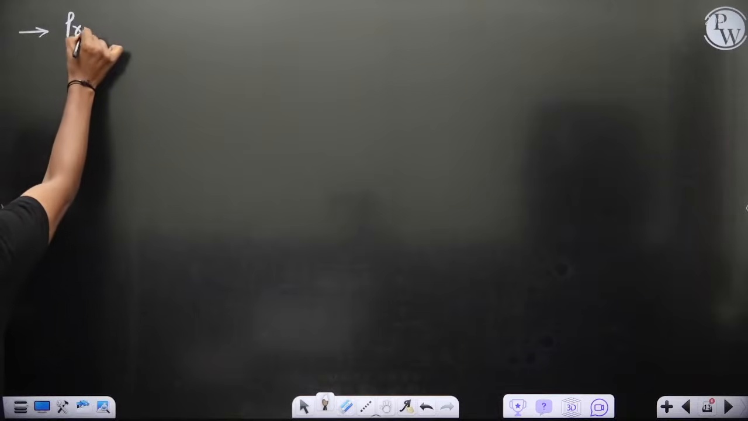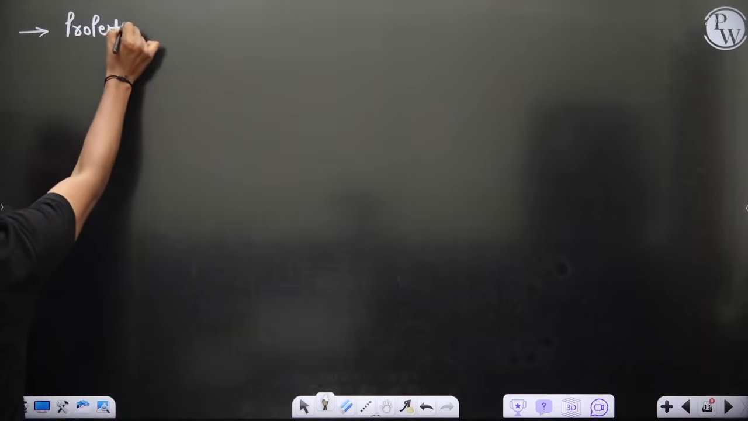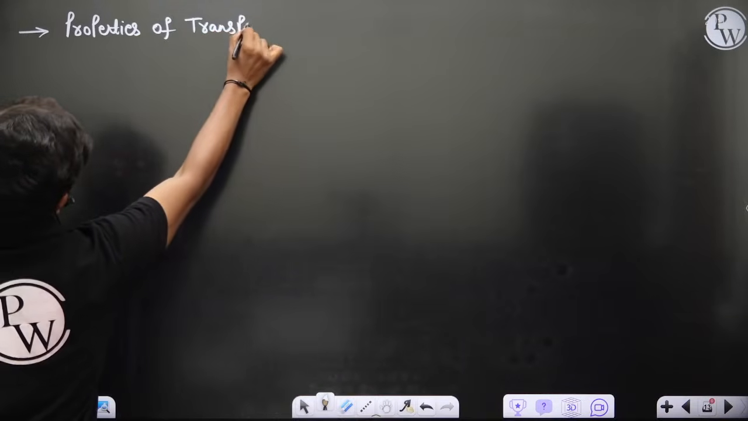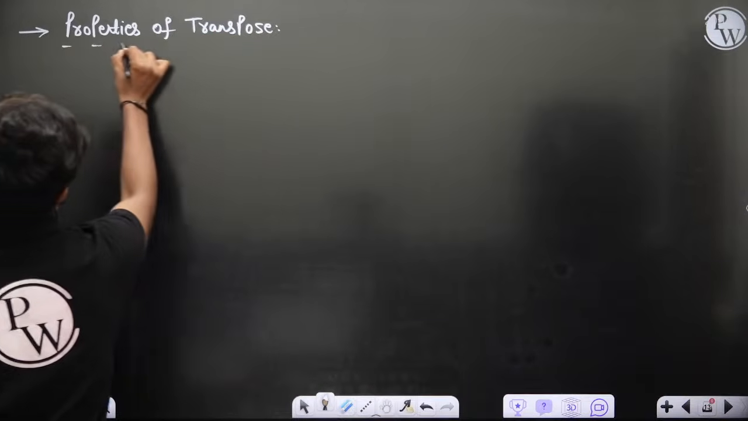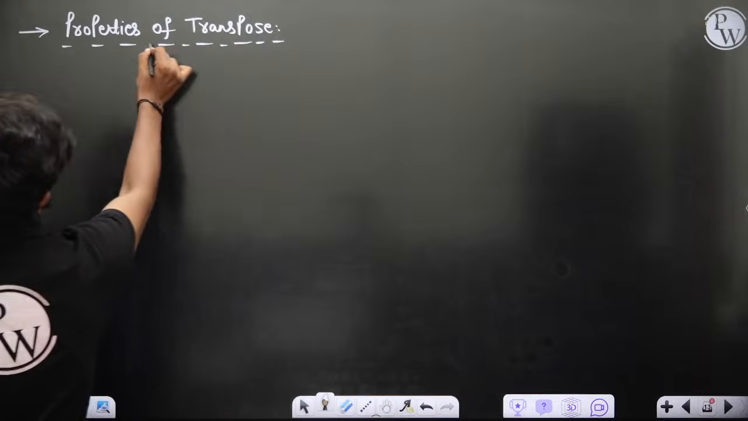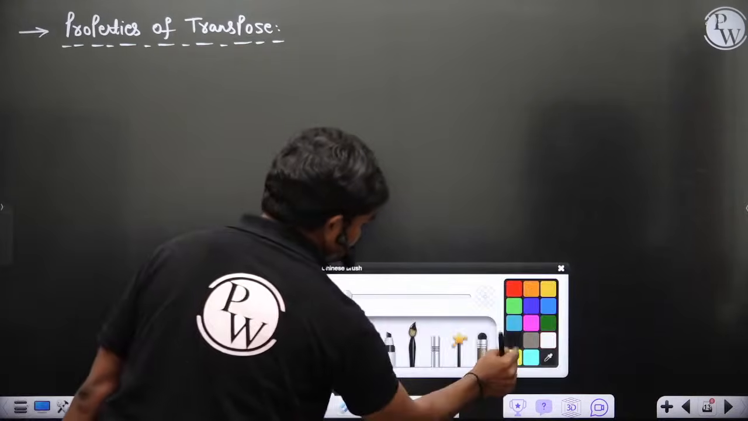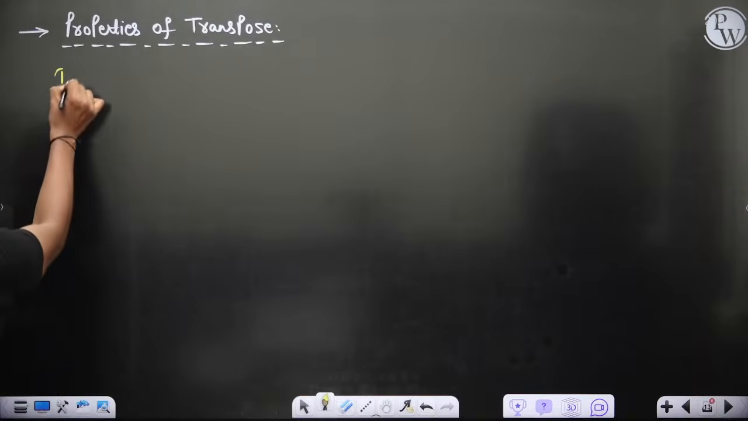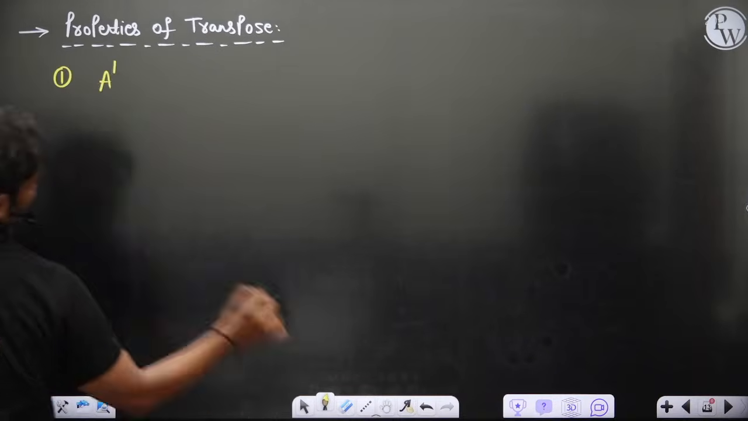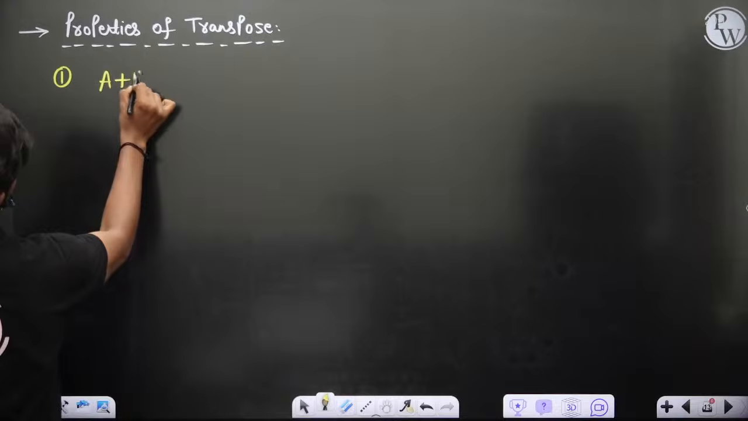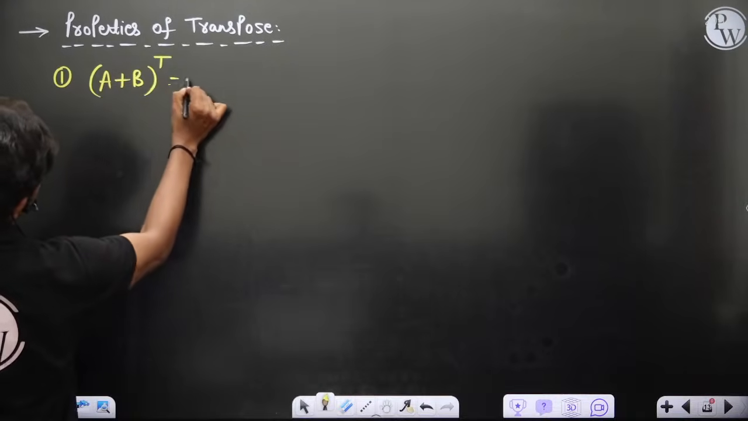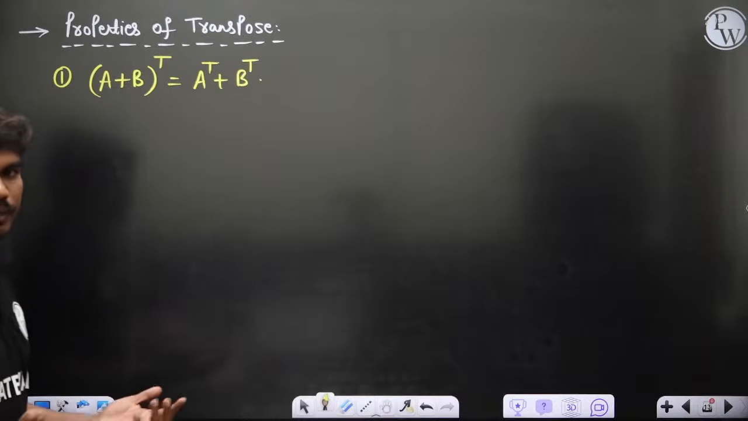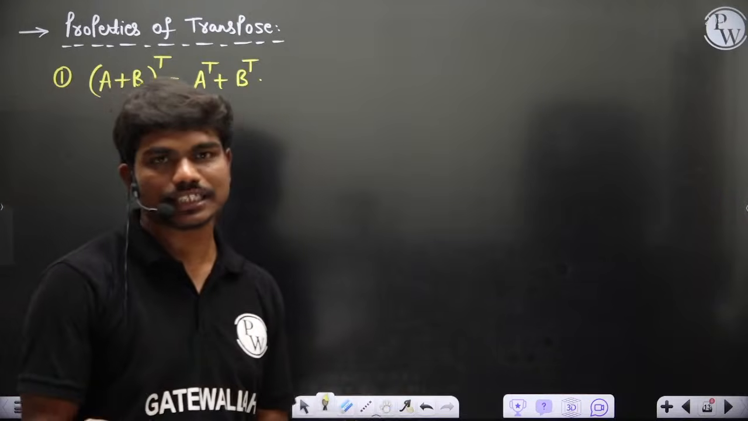Properties of a transpose, which is a bit important. Properties of transpose. Okay, so let's see. First, if you have two matrices, A plus B whole transpose can be written as A transpose plus B transpose. Okay, so you can just split it, because ultimately, if you all know matrix addition, I guess.